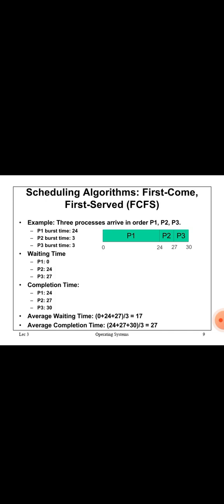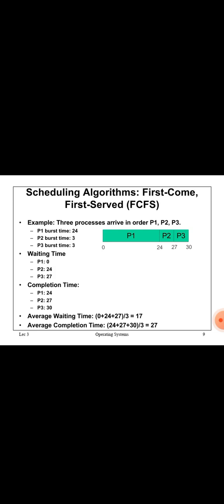From 0 to 24 seconds, process 1 is finishing. Then the next process is P2. P2 enters at the 25th second. At the 25th second, process 2 enters the CPU, because process 1 has a burst time of 24 seconds. After finishing 24 seconds, the 25th second starts, meaning process 2 enters. As we already saw, process 2 has a burst time of 3 seconds.